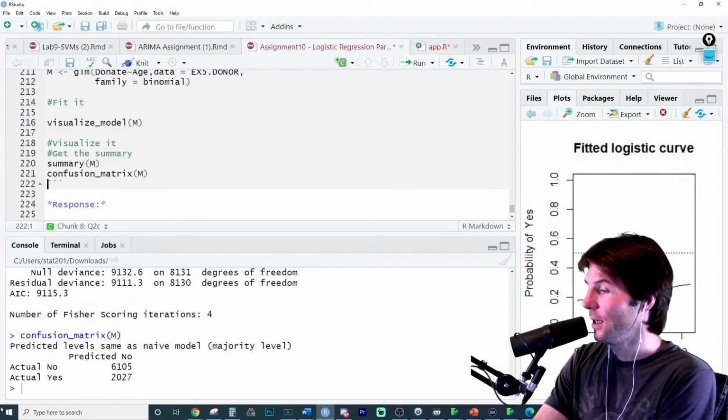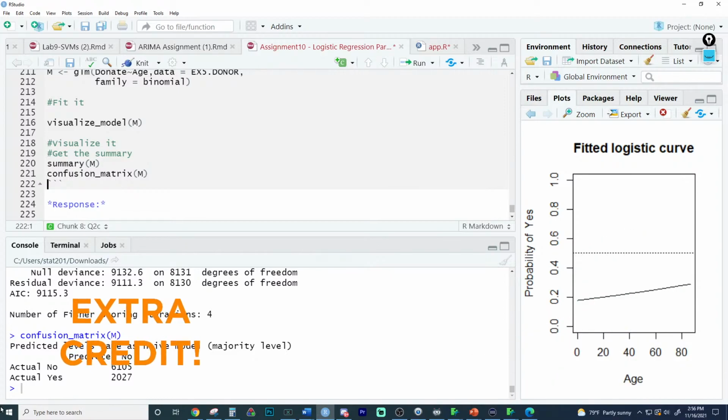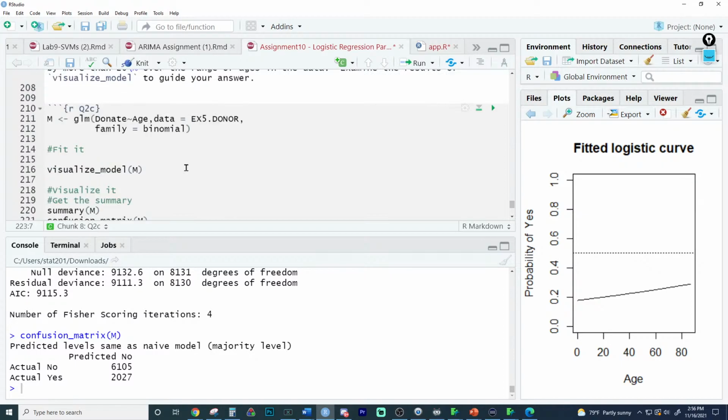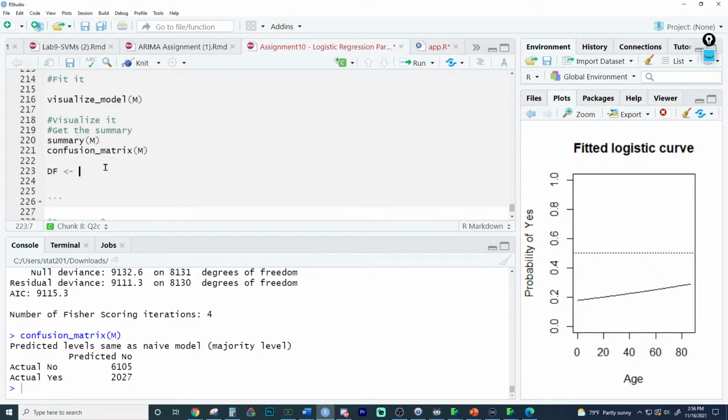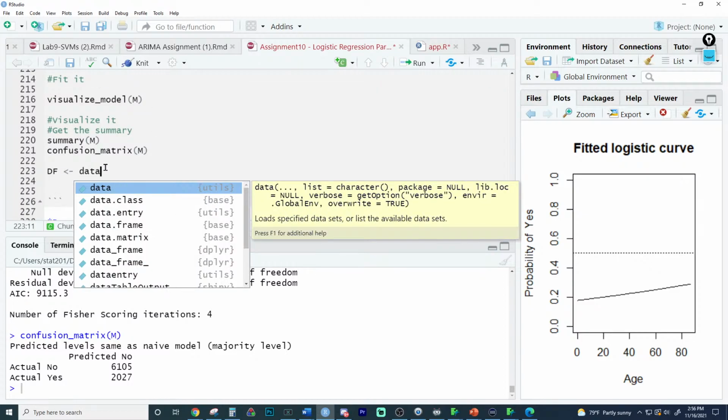100 points, Campbell. No one will donate. The model says no one will donate. So we could plug into the model right here. And here's a thing we don't usually do. Let's go to the model. We're predicting based on someone's age. So we need to make a data frame right here. Data.frame.